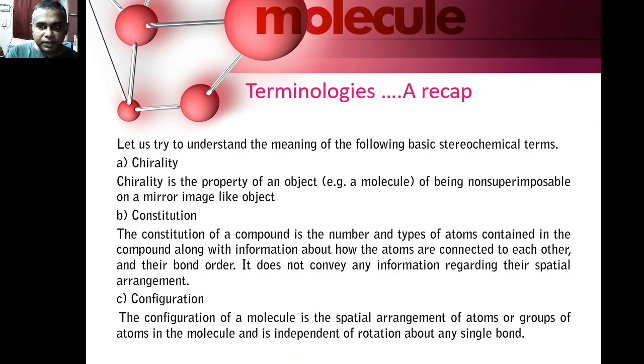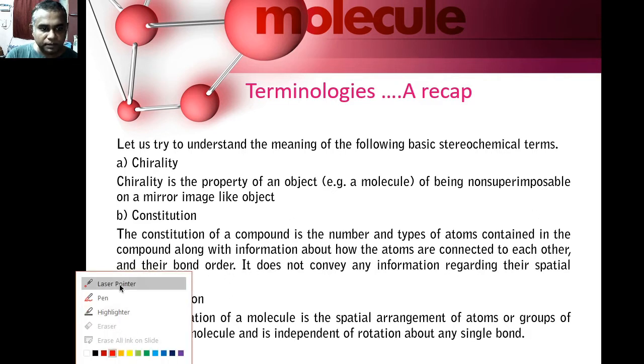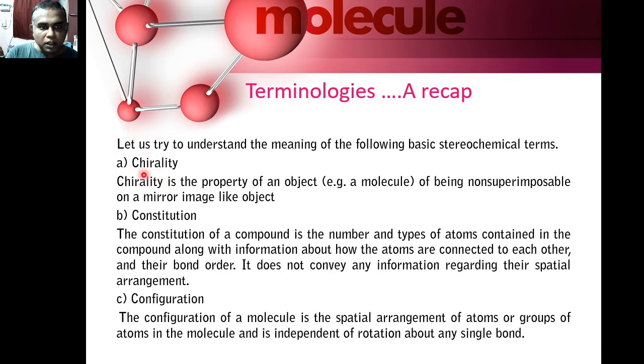Let us try to recap the various terminologies that we need to use in this entire course on stereochemistry. Let us try to understand the meaning of the following terms. Chirality. Chirality is the property of an object, for example a molecule, of being non-superimposable on its mirror image.